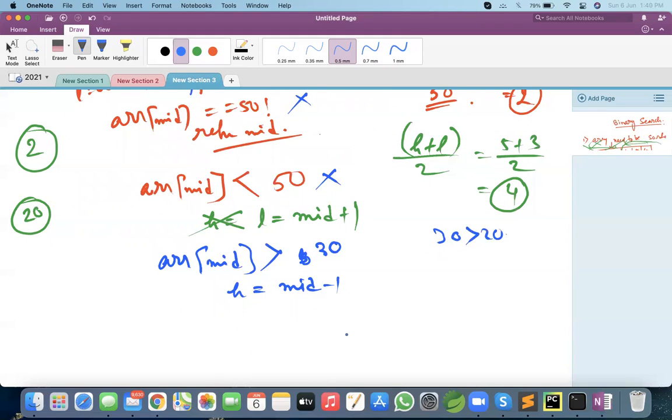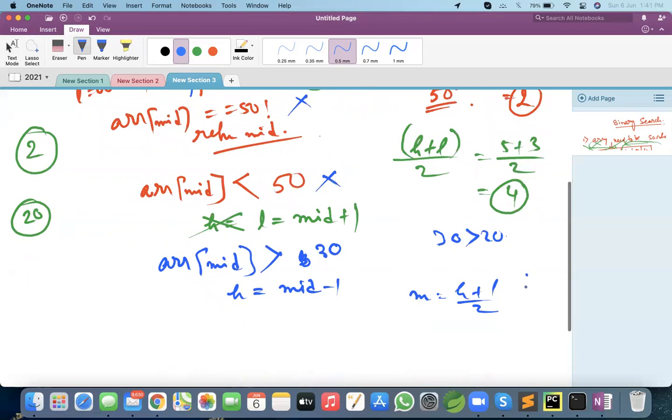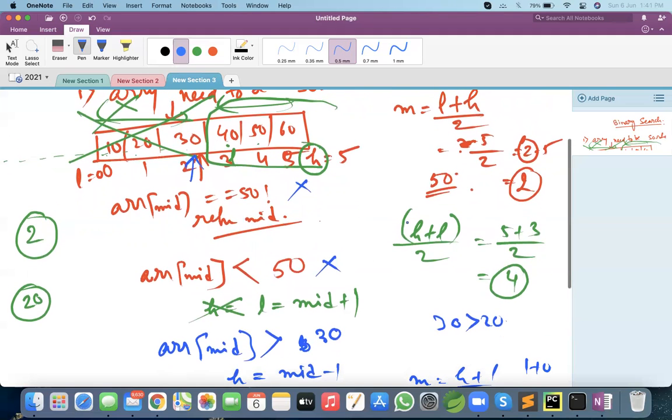If I do high is equal to mid minus 1, then again we need to find the middle. So mid will be high plus low divided by 2. What is the value of high now? Earlier it was 2, so 2 minus 1 is 1, plus 0. Like this, we can again check the rest of the elements. Got my point?